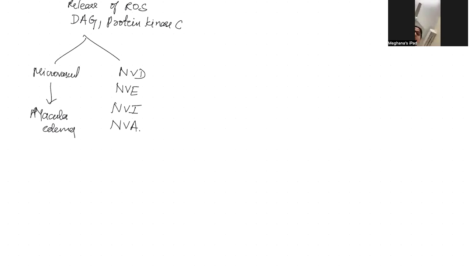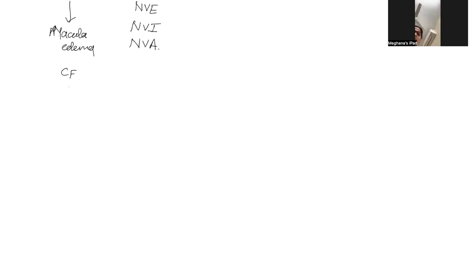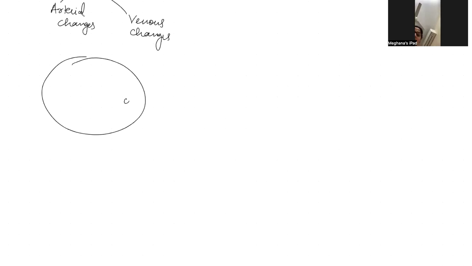Coming to clinical features, let's divide broadly into arterial changes and venous changes. As we know, this is the optic disc, and temporal to the optic disc lies the macula, which constitutes the fovea, fovea centralis.